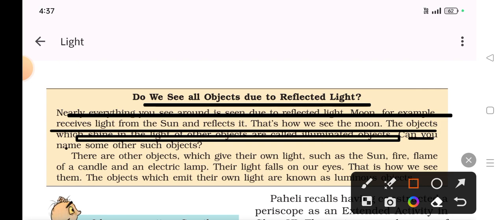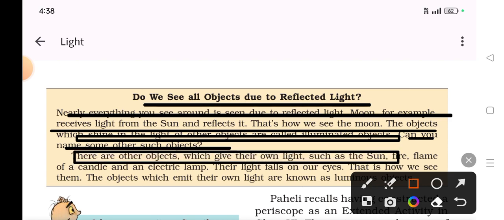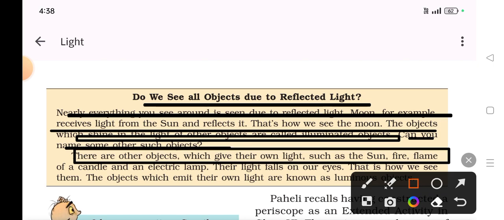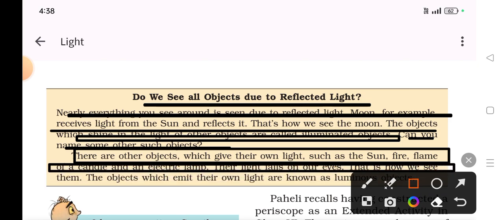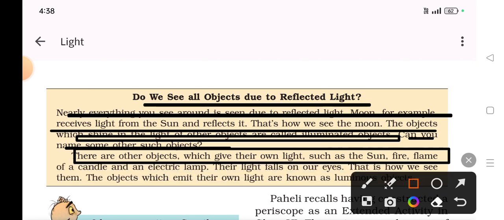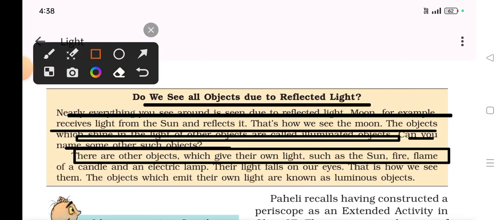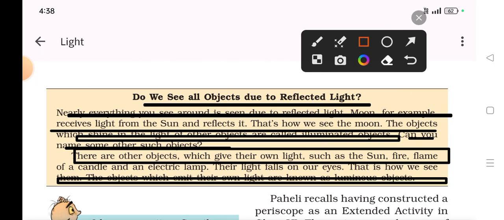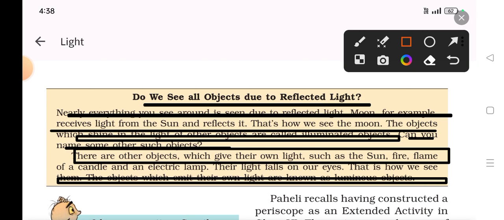Can you name such other objects? There are other objects which give their own light, such as the Sun, the flame of a candle and an electric lamp. Their light falls on our eyes. That is how we see them. The objects which emit their own light are known as luminous objects.